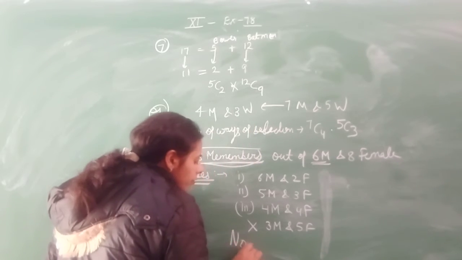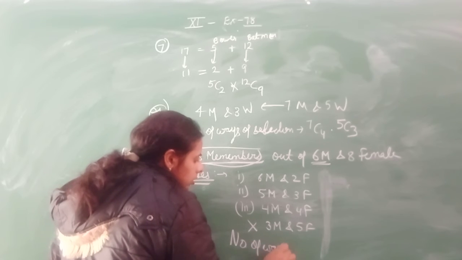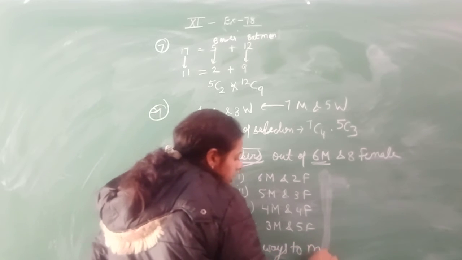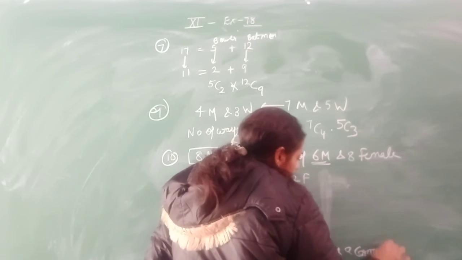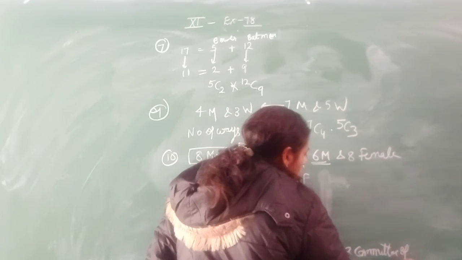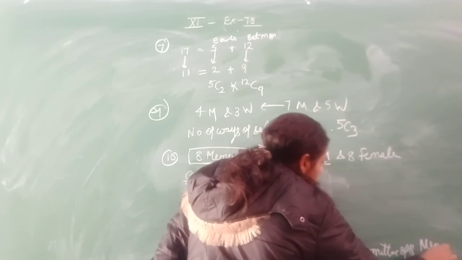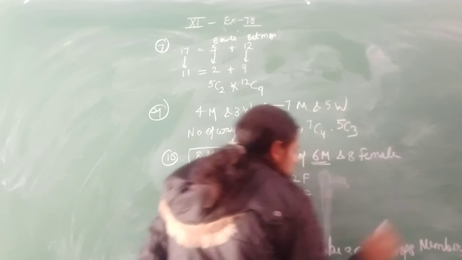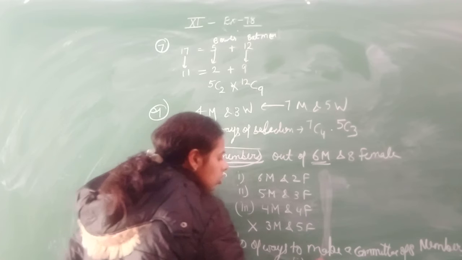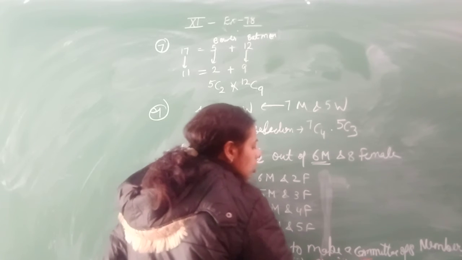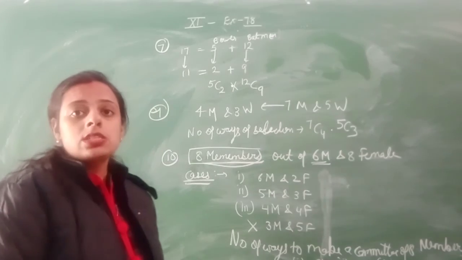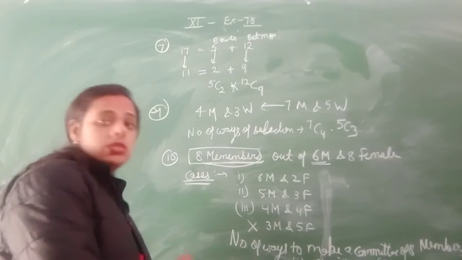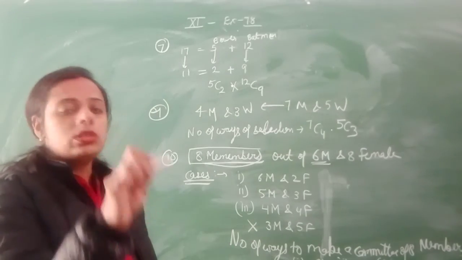The number of ways to make a committee of 8 members: either first case or second case or third case. You are just applying here either first case or second case or third case.